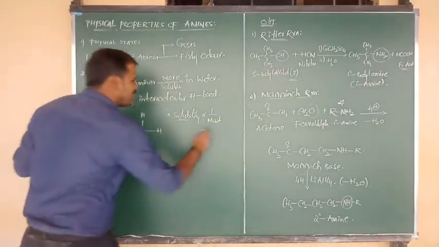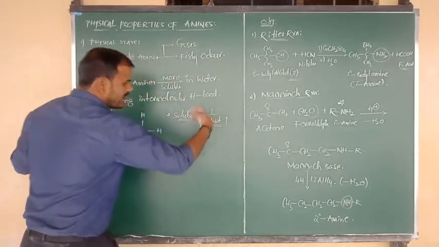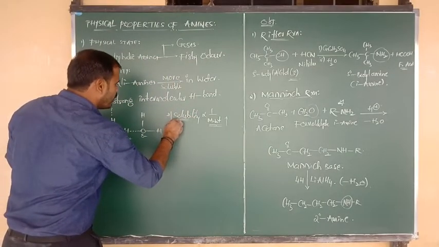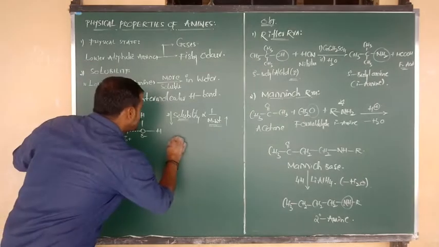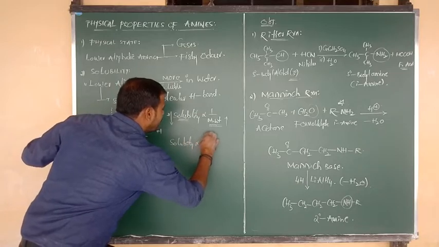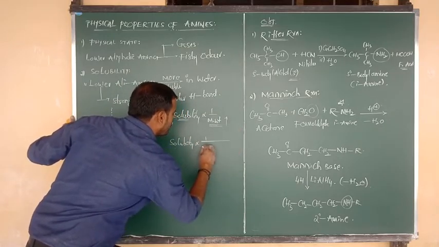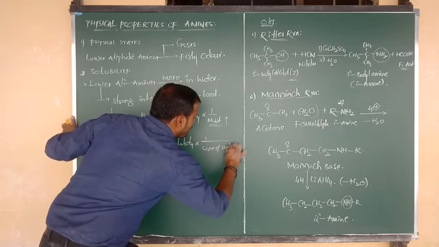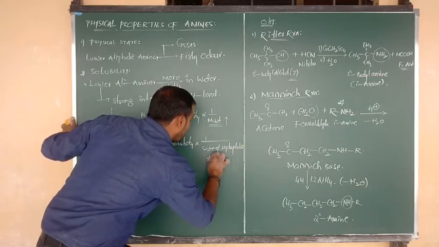Okay, so as the molecular weight of amine increases, their solubility in water decreases. The reason is that solubility is inversely proportional to the size of the hydrophobic alkyl part.